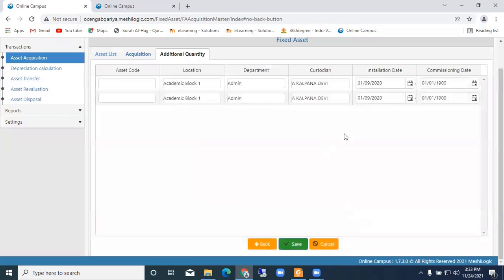And apart from this, additional items: the same item, if you purchase two quantity, automatically it is coming here, 2 quantity. If we are purchasing 100 chairs, all 100 chairs will come. So we can give 100 asset codes. This asset code also will generate automatically if it is a bulk purchase. Suppose I say IAS J/2009 I have purchased, for example, chair 1. Similarly, it will generate automatically, so it will be 2. If it is 100 chairs, it will repeat 100 times.